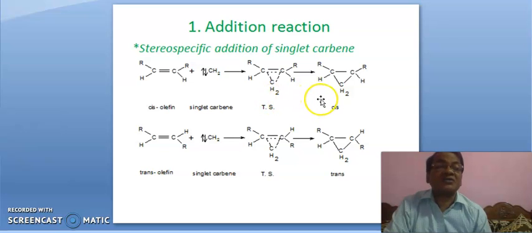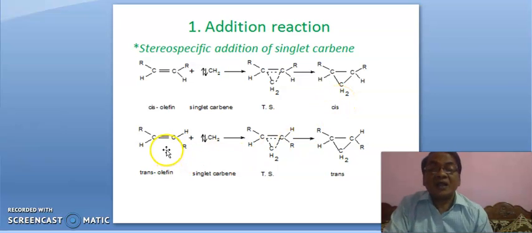Here the transition state is formed, and we should underline that it is cis olefin. These two alkyl groups are in the same direction, and these two are in the same direction. Means cis olefin will give cis product. Now it is trans, these two alkyl are on opposite sides. It is trans olefin, and it is singlet carbene. In similar fashion, the methylene attacks from the same side.